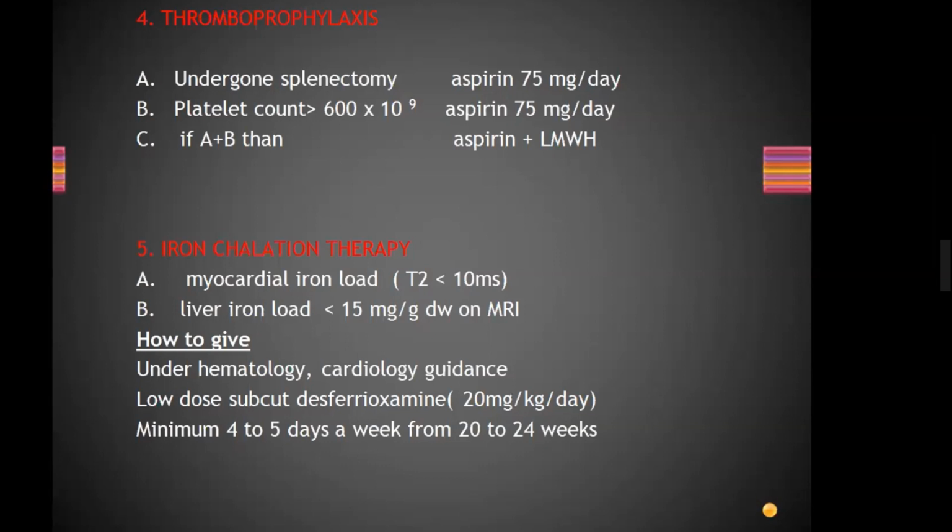But in thalassemia, we will see if the patient has undergone splenectomy, then we will give 75 milligram aspirin daily. And if the platelet count is more than 600 times 10 to the power 9, then we will give aspirin 150 milligrams per day. But if both are present, then we will give both aspirin plus low molecular weight heparin. Okay, it is an important point from the MCQ point of view.